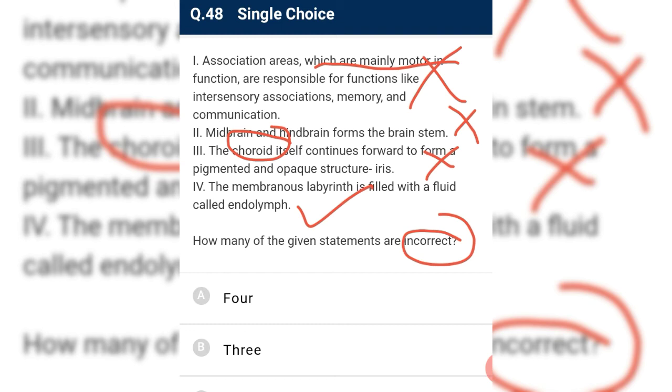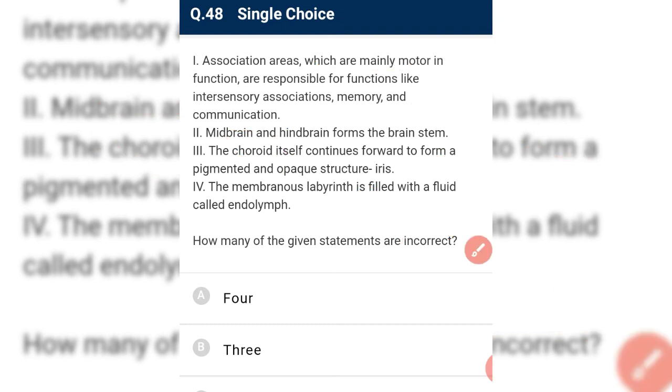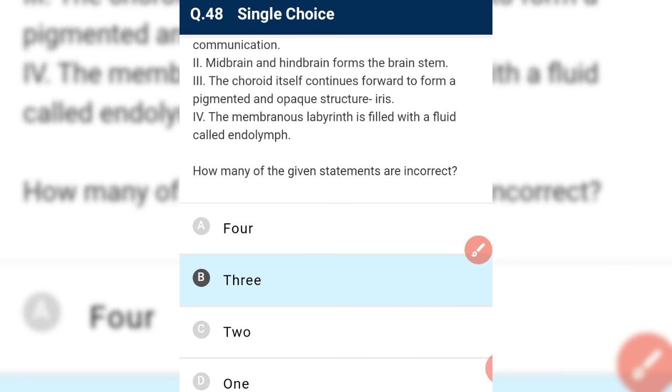Okay, so we have A, B, C, and 1, 2, 3, and we have to find out the incorrect ones. We have 3 statements which are incorrect, so the answer is C.